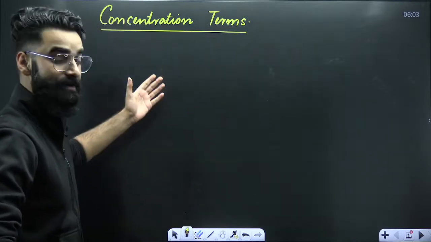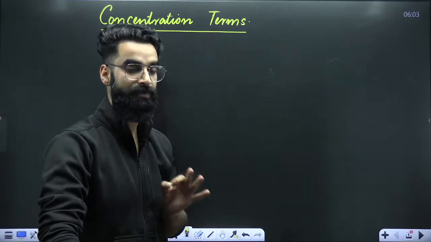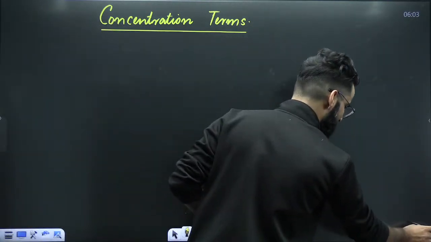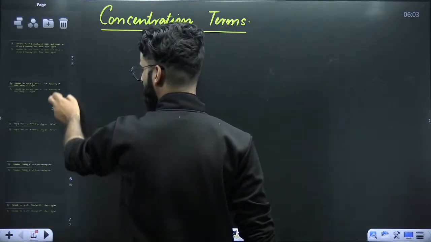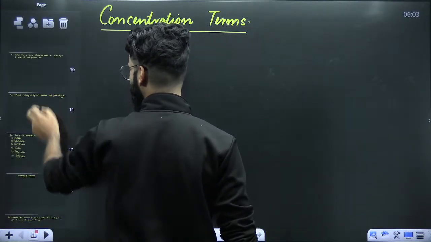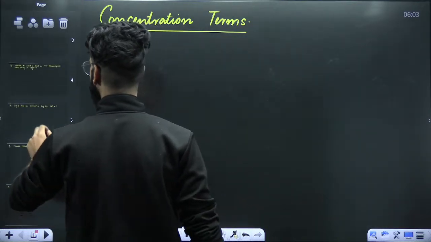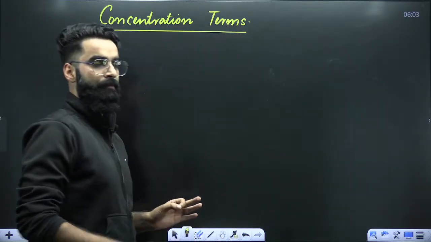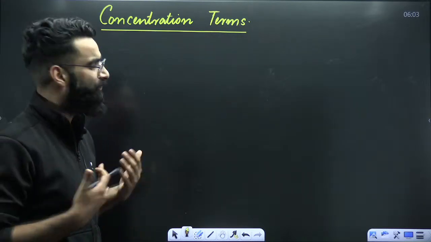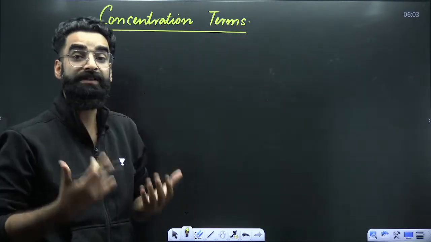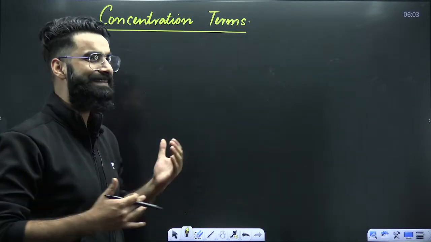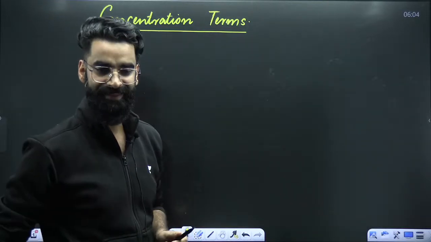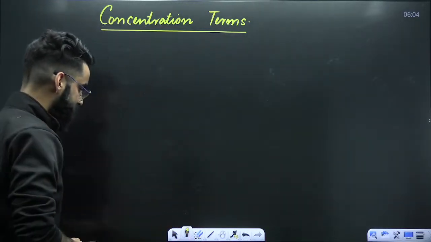So let's get going then. Let's get started. As I told you, I'll be starting exactly from scratch, from the basics. We'll cover all the types of questions which can be asked from concentration terms. Already I have marked all the questions. There are almost 12 to 15 different types of questions which can be asked from concentration terms. We shall be discussing them one by one, right? But before doing the questions, I'll first try to make you understand what these concentration terms are, what the direct results are, and what shortcuts you can use to solve the questions in lesser time. So let's get started.